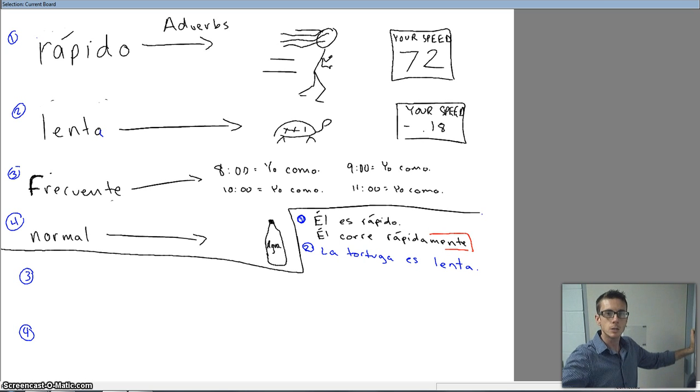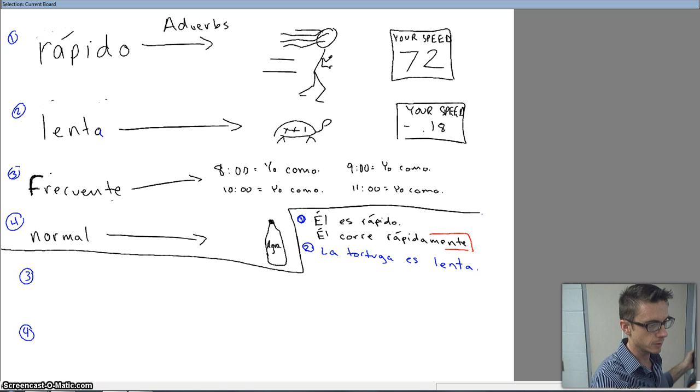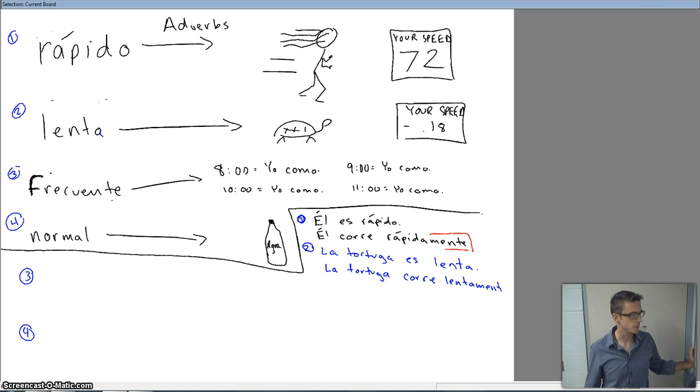He's moving slowly. Well, then we have to do that with an adverb. La tortuga corre lentamente. Lentamente. Again, you've got your mente ending, which is just the normal adverb ending for our adverbs in Spanish.